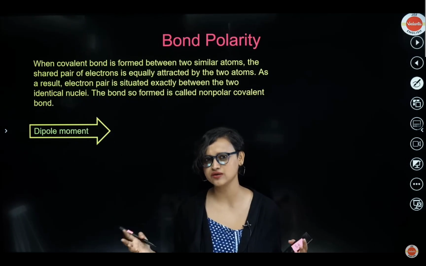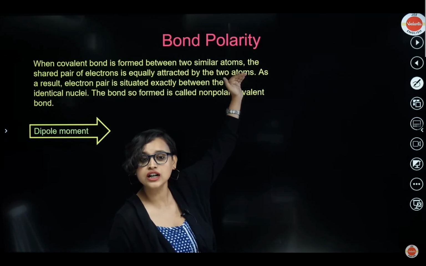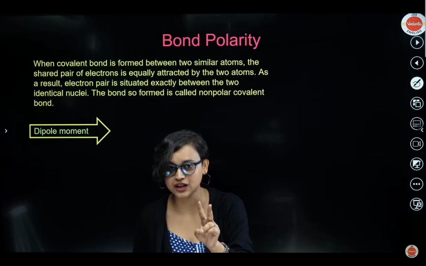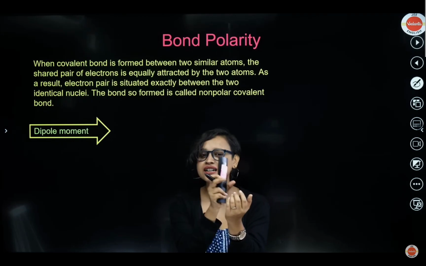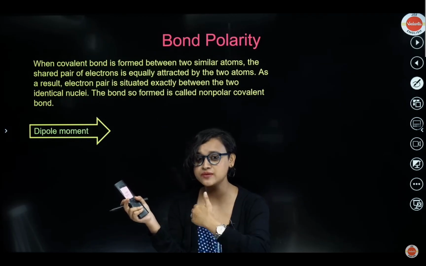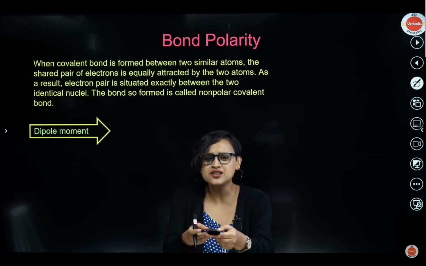Our bonding was very nice because both of us were doing the same thing. In the very same way, understand this: when a covalent bond is formed between two similar atoms, the shared pair of electrons is equally attracted by the two atoms, just like how the remote was equally attractive for both of us, me and my brother. And as a result, the remote was situated exactly between the both of us.